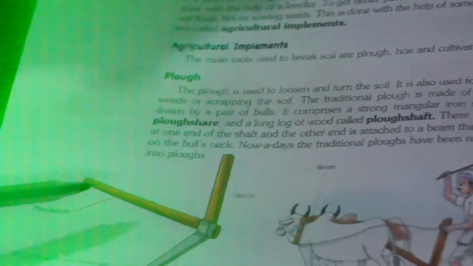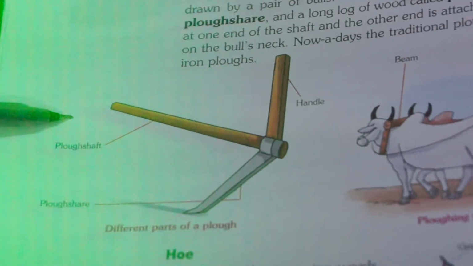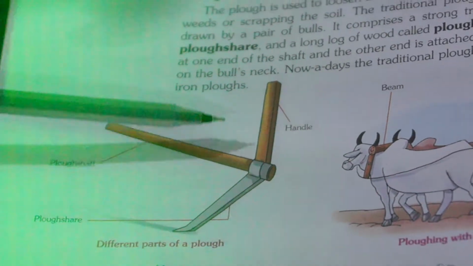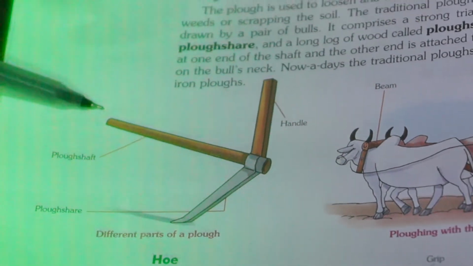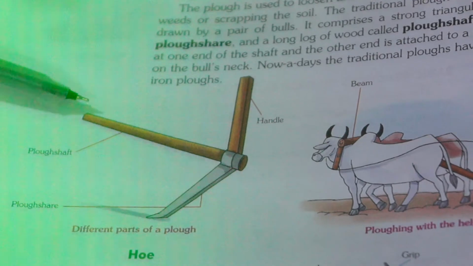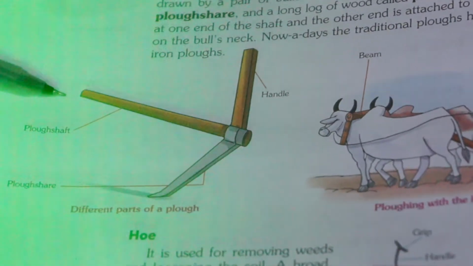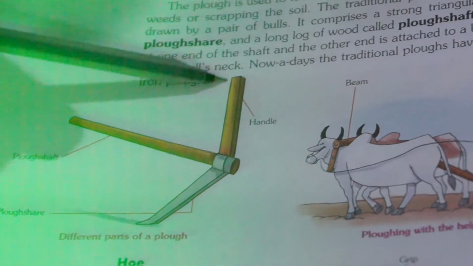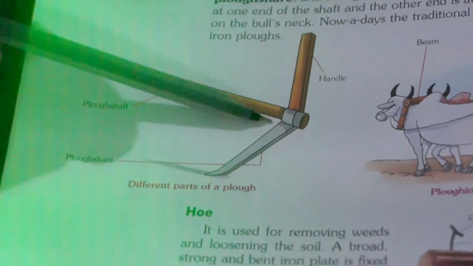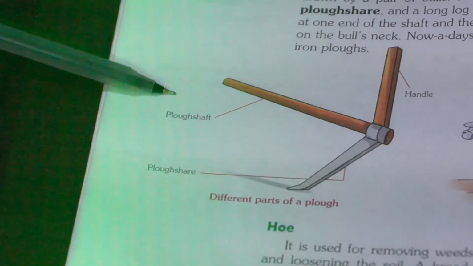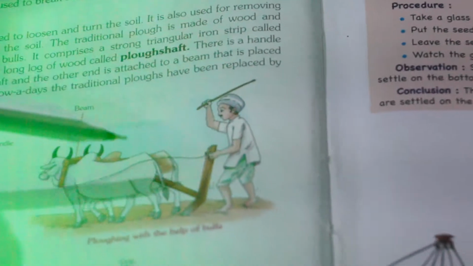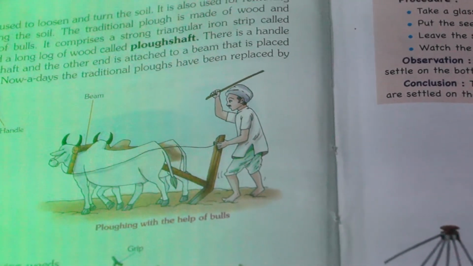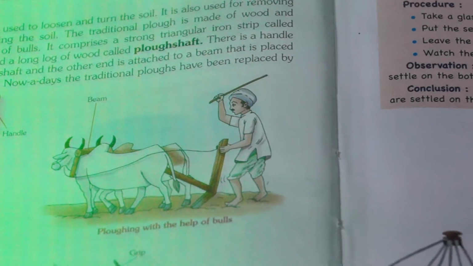Okay. So number 1 is the plow. The plow is used to loosen and turn the soil. It is also used to remove weeds. This is a picture of a traditional plough. The parts of the plough are a wooden handle, a plough share, and a plough shaft. These are attached to bulls, and the farmers use them, and with the help of these ploughs they can loosen the soil.